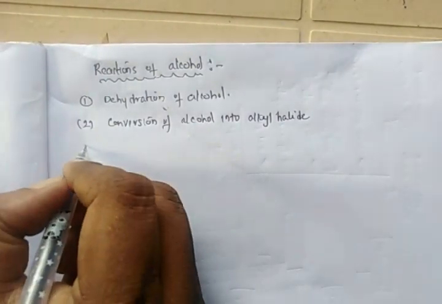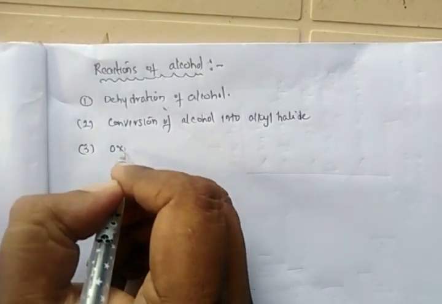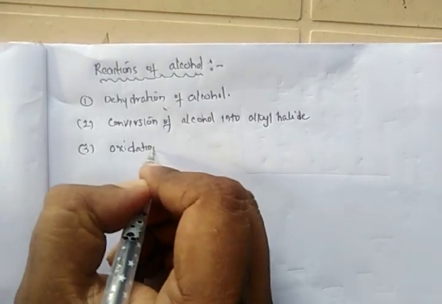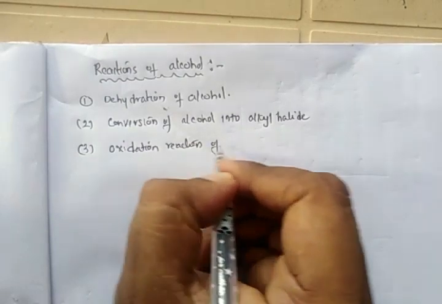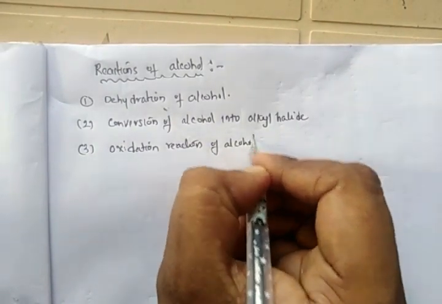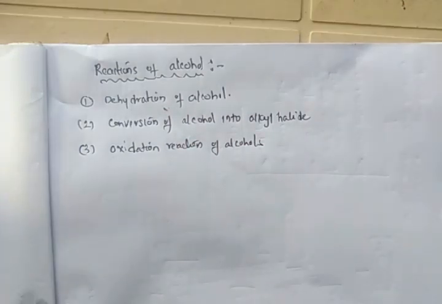The third is the oxidation reaction of alcohol. So under the reactions of alcohol we have to study three important reactions: dehydration of alcohol, conversion of alcohol into alkyl halide, and oxidation reaction of alcohol.